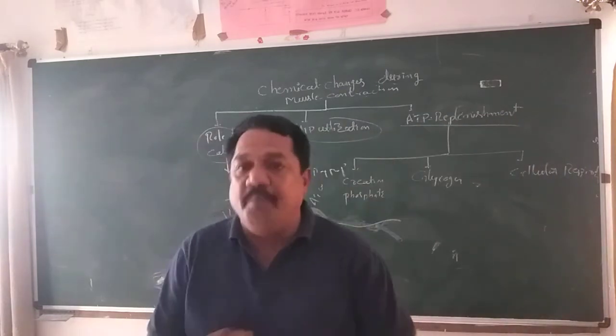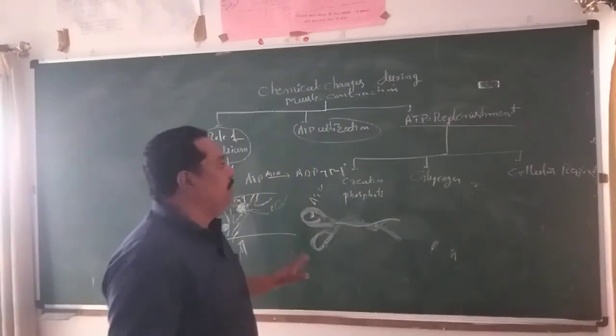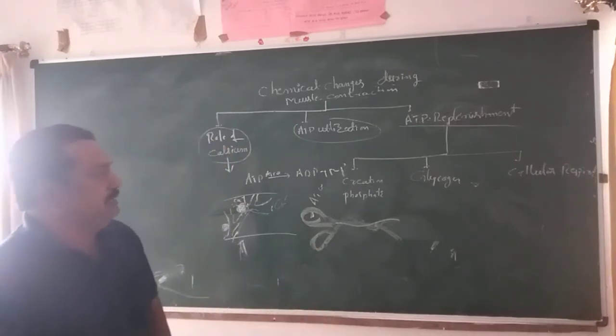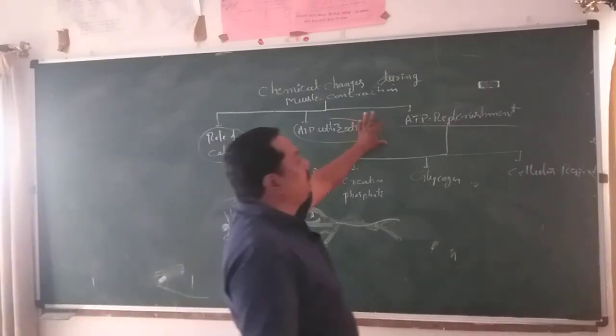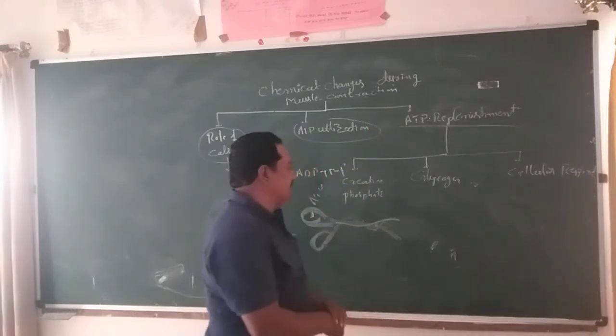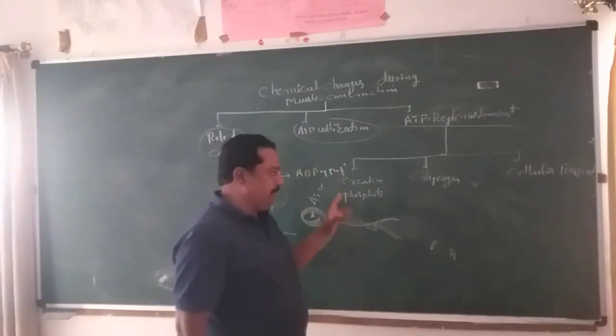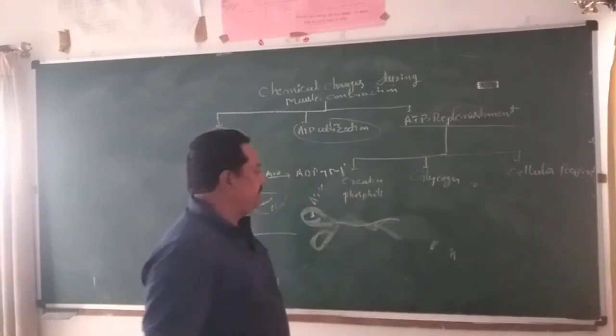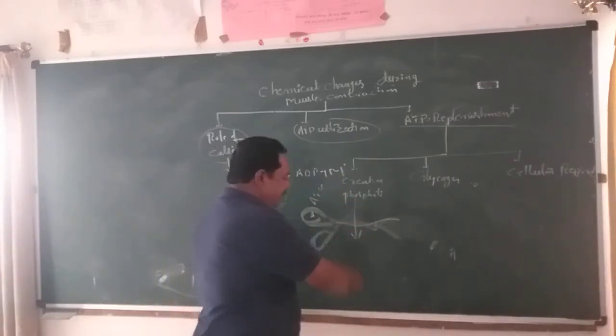Third one, ATP replenishment. How is ATP formed at the time of muscle contraction? This is explained in the third headline, ATP replenishment, which also takes place in three different ways. One is creatine phosphate, then glycogen, and then cellular respiration. First is the creatine phosphate.